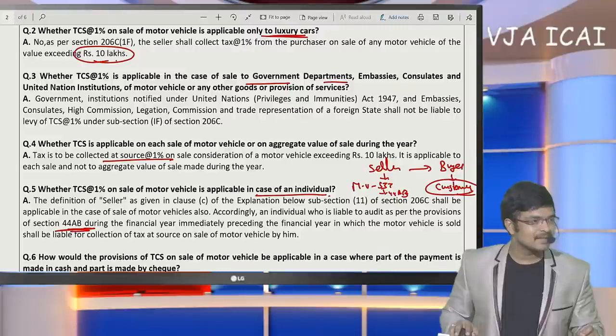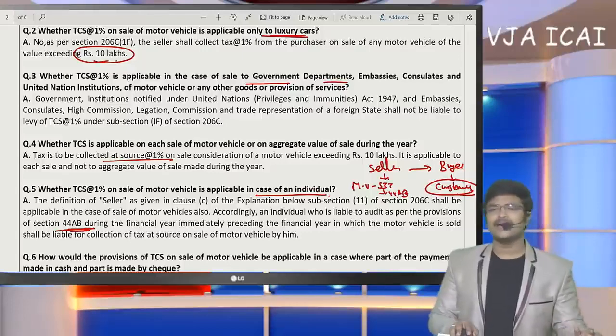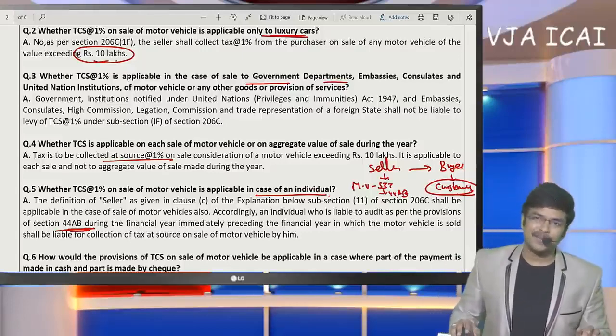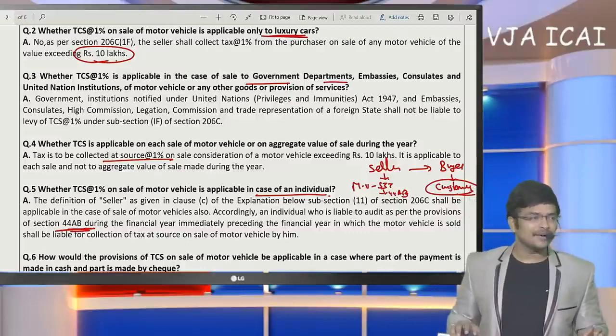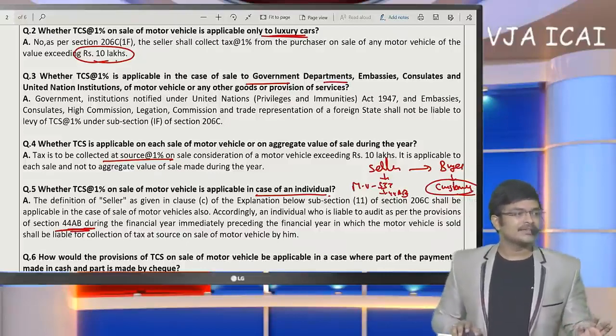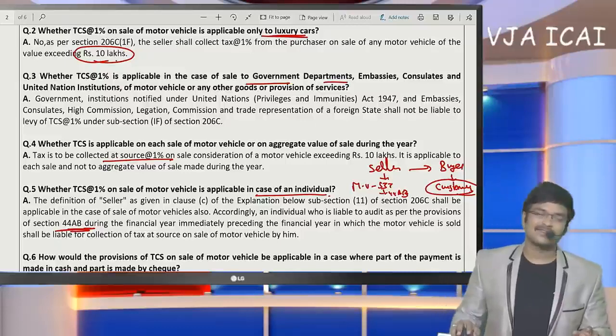Next, can TCS be collected on GST also or not? No need to collect TCS on the GST amount. Without including the GST amount only, TCS is required to be collected. Okay. So by this, all the queries that were raised here were solved.